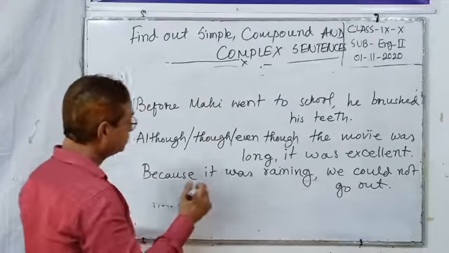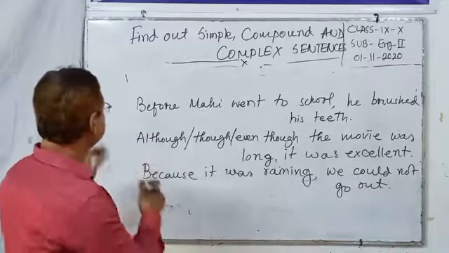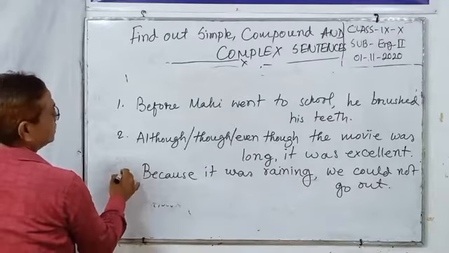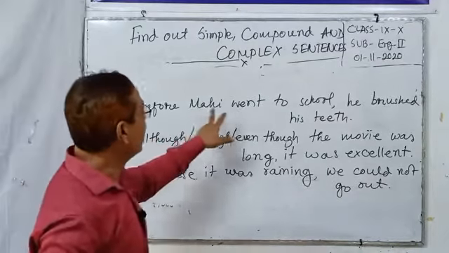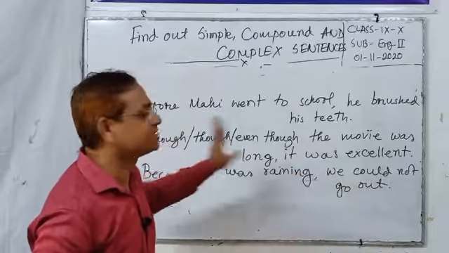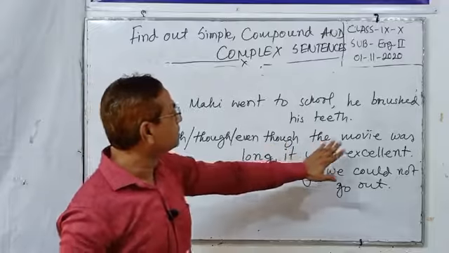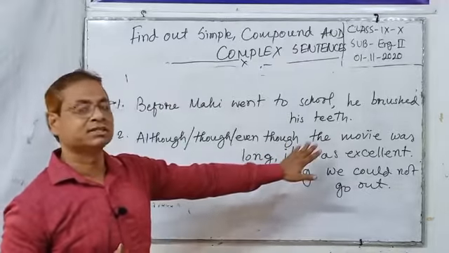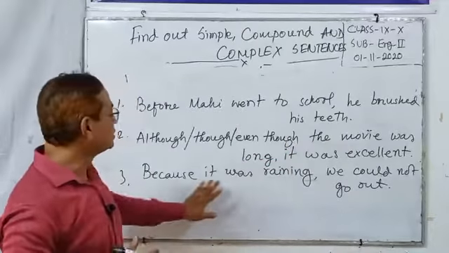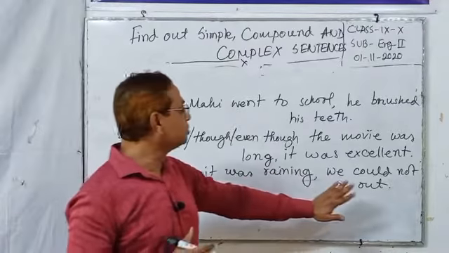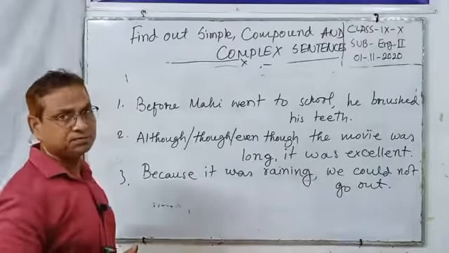Dear students, I have written three sentences here. Before Mahi went to school, he brushed his teeth. Although, or though, or even though the movie was long, it was excellent. Because it was raining, we could not go out.